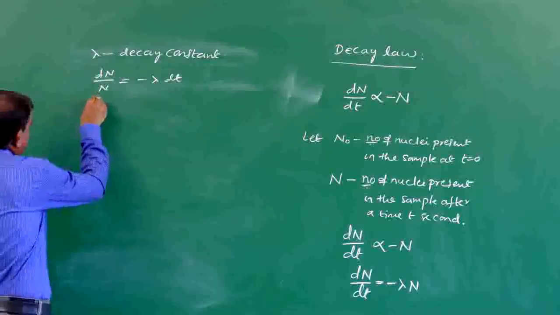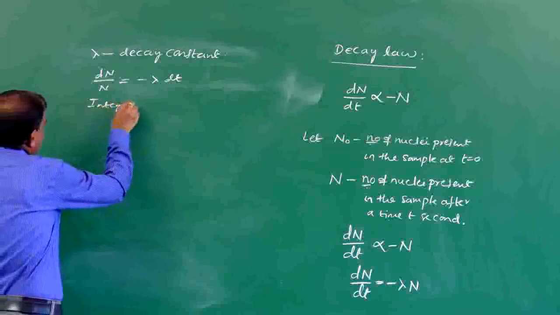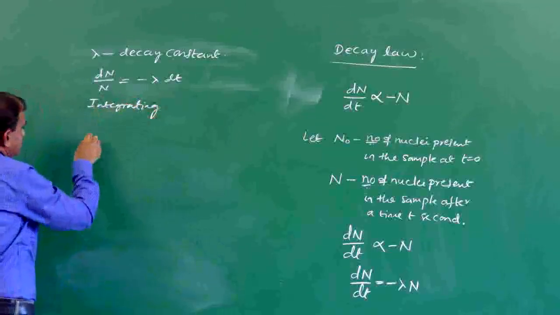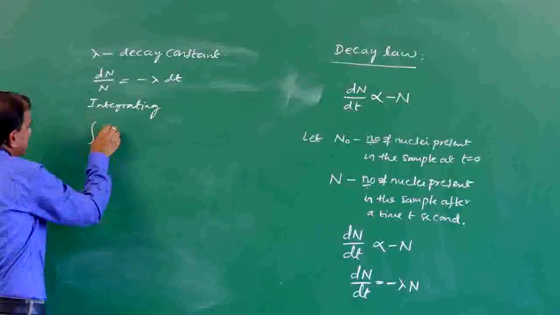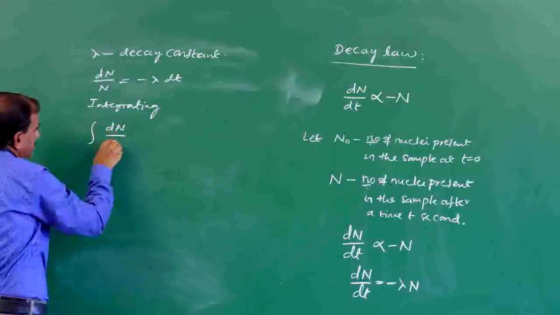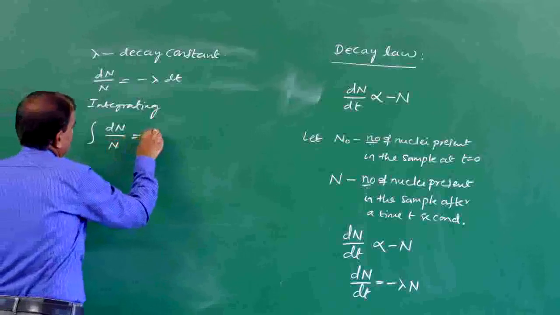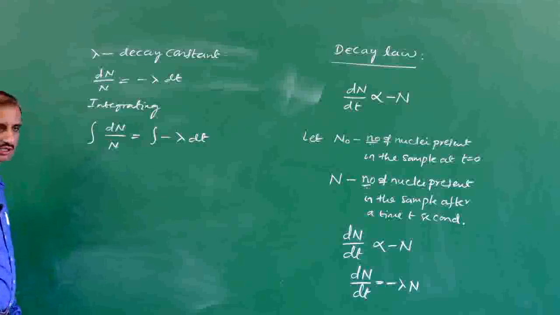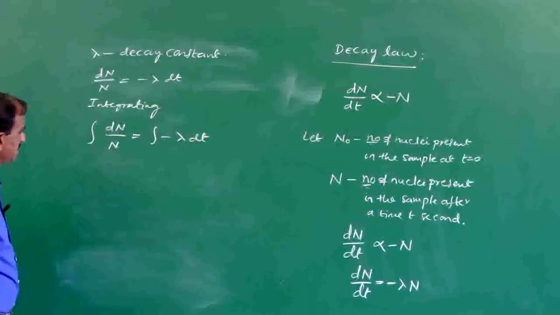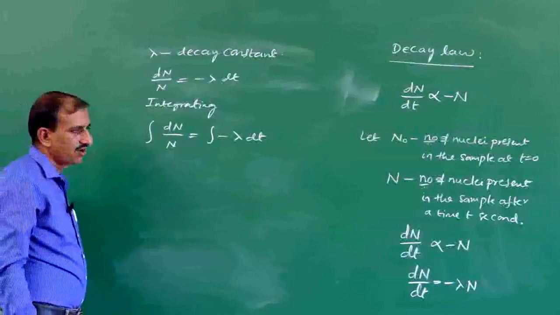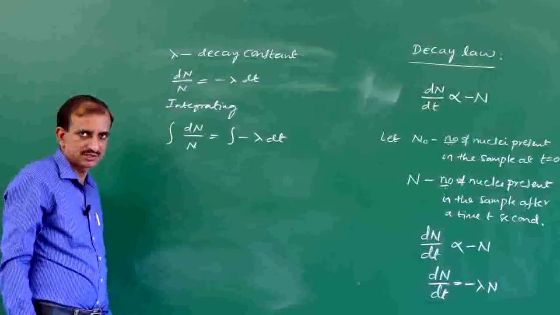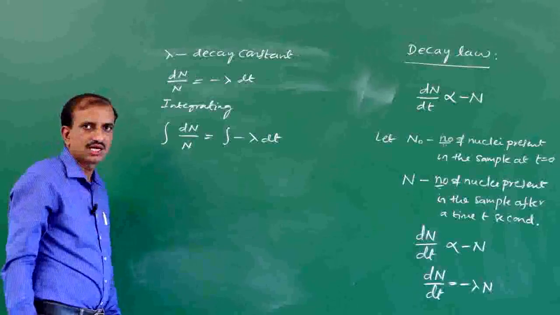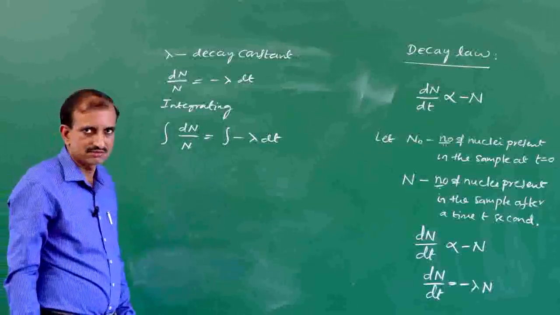Integrating on both sides, the integration of dN by N is equal to the integration of minus lambda into dt. What is the integration of 1 over x into dx? The integration of 1 over x into dx is equal to log x to the base e.